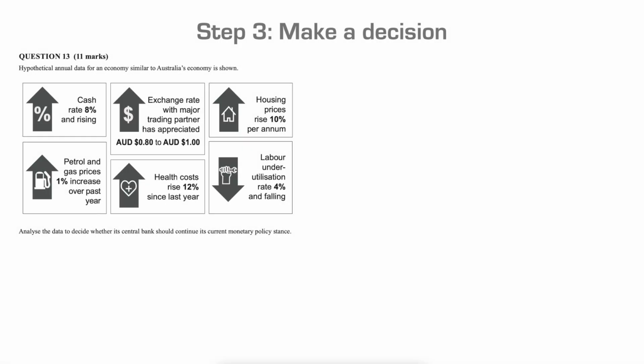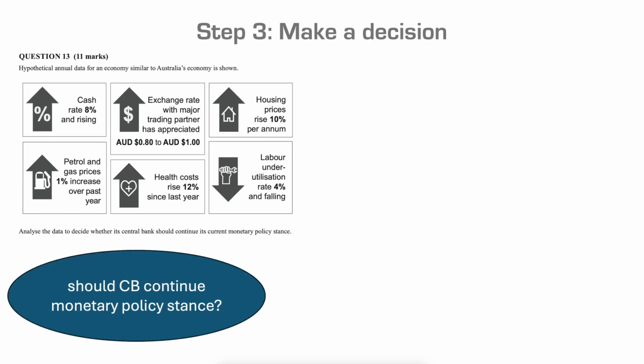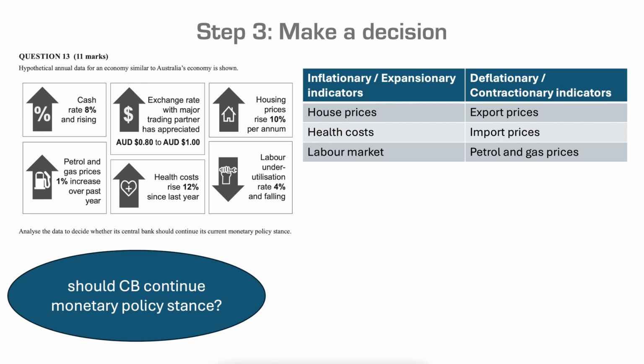Our final step in this question is to make a decision. And in making a decision, we have to use our tools of evaluation. Think about the for and against arguments. The question that was put to you originally is, should the central bank continue the monetary policy stance? And we see that the monetary policy stance is increasing the cash rate to exert contractionary effects on the economy. And in looking at the data, we've identified that some elements seem to be contractionary, some seem to be expansionary. Let's once again just review them.